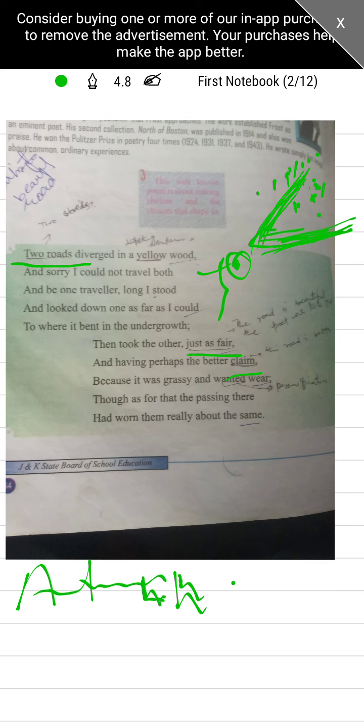Because it was grassy and wanted wear. Why did he find it beautiful? He found it better because it was grassy. There was some grass on this road, some grass visible.